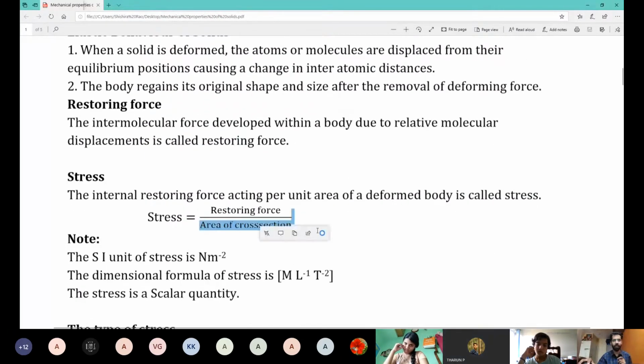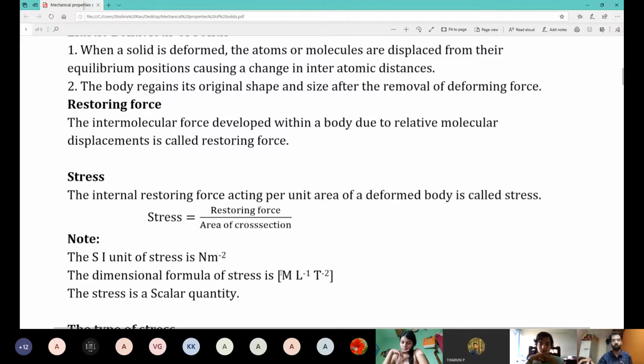You have force divided by area, right? So it is Newton per meter square. It is not Newton meter square. Okay. Now, don't make the mistake of saying Newton meter square. It is Newton per meter square.